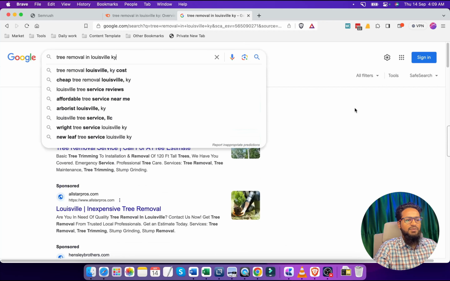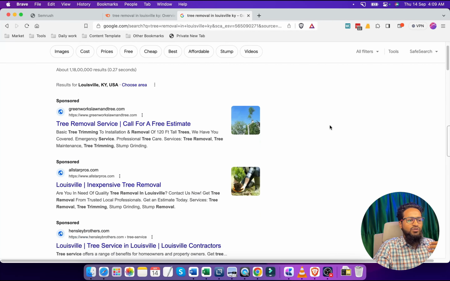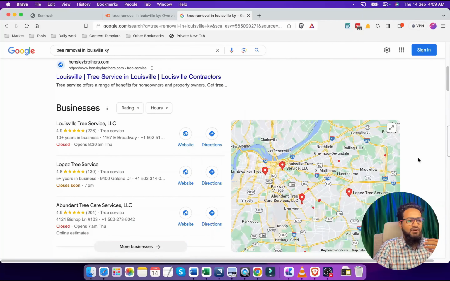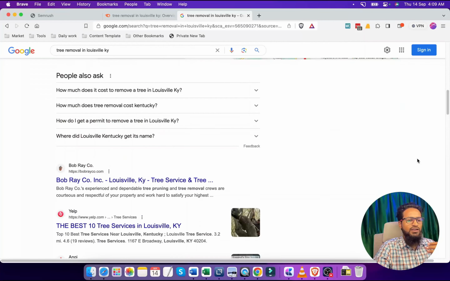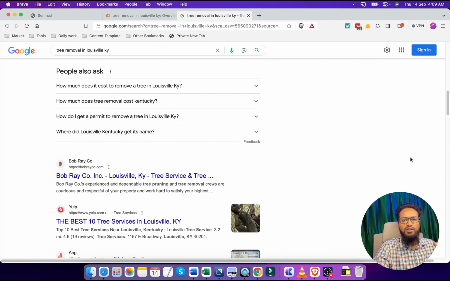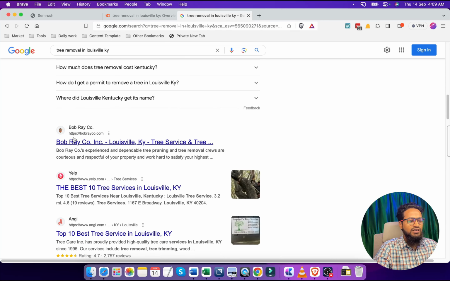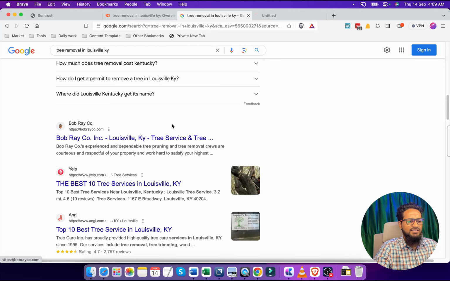If we search the basic keyword, tree removal in Louisville, then we can see some competitors. We are going to find those competitors who are ranking for the main domain, right? So those are our main competitors. Let's check. We can see these are the sites ranking with their homepage. So this will be a very good competitor for us, right?